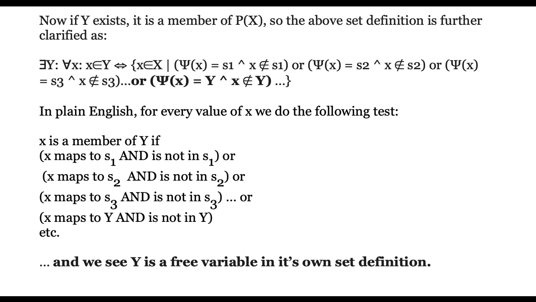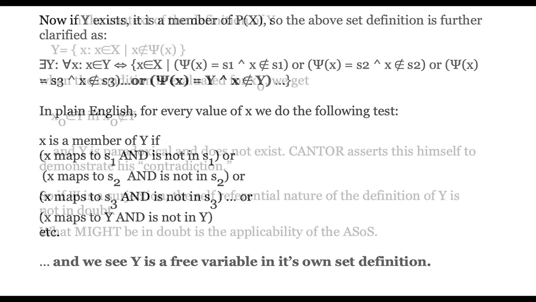Now, if y exists, it's a member of P of x, so the above set definition is further clarified, and it now includes psi of x equals y and x is not an element of y. In plain English, for every value of x, we do the following test. X is a member of y if it maps to S1 and x is not in S1, or x maps to S2 and is not in S2, or x maps to S3 and is not in S3, etc., and x maps to y and is not in y, etc. And here we see y as a free variable in its own set definition.